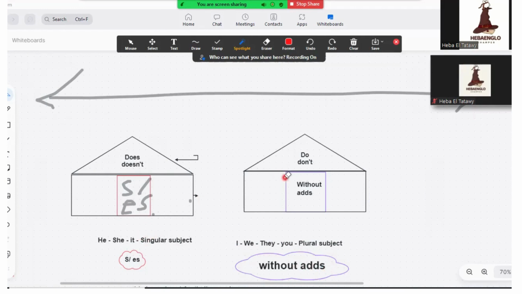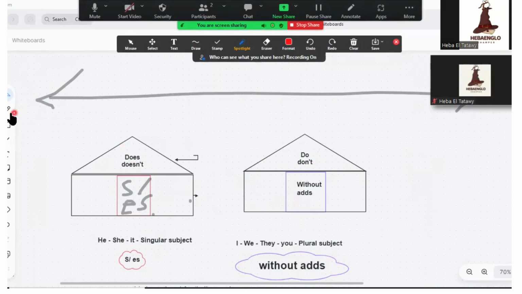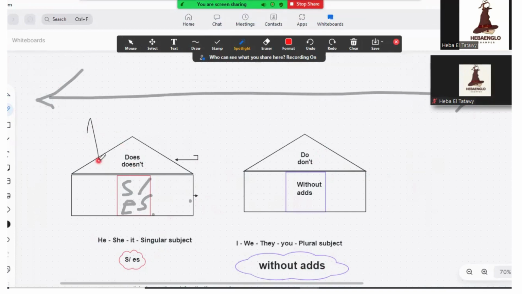The two groups suddenly saw two houses. One house's roof has does and doesn't, and the other house has do and don't. So the first group, what do you think? They are going to choose the doesn't house, or the do and don't house? Yes, they are going to choose the does house because they like the S and ES.